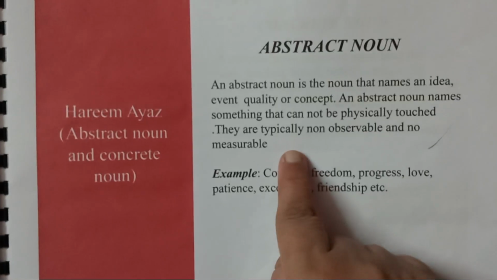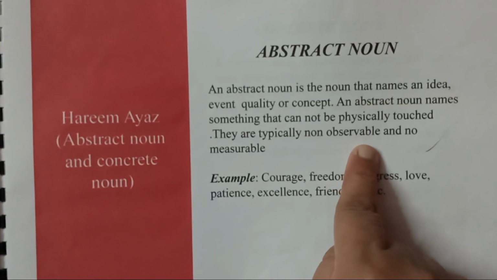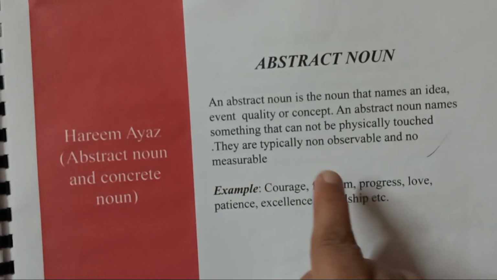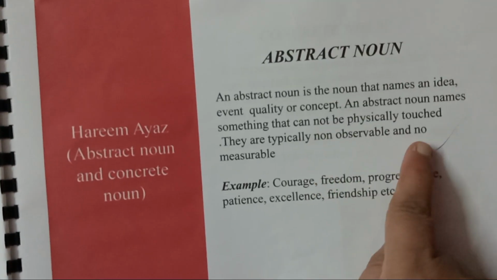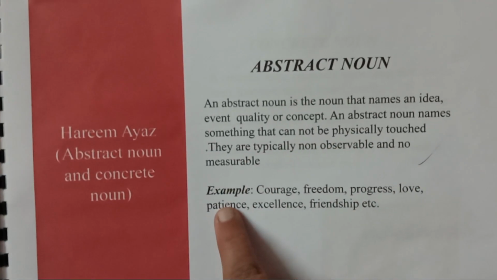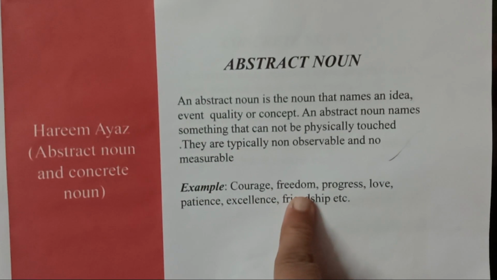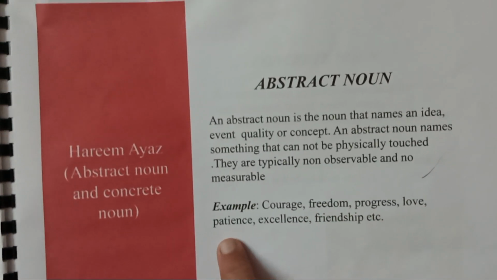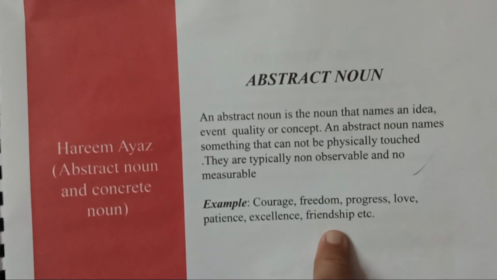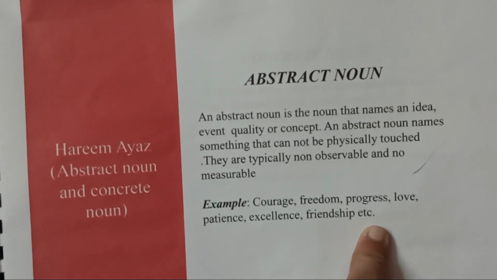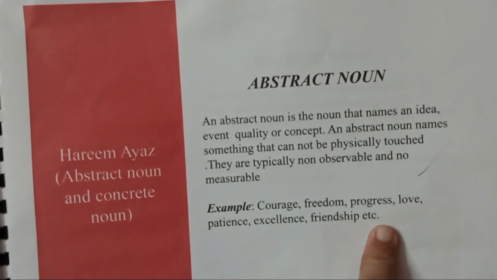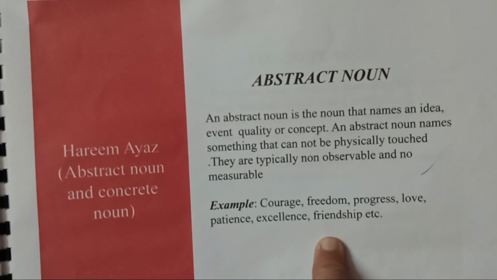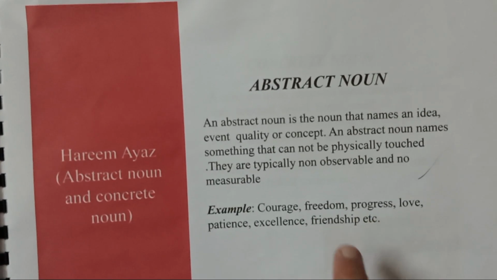They are typically non-observable and non-measurable. For example, courage, freedom, progress, love, patience, excellence, friendship, etc. So all these things are feelings. We cannot touch them. They are called abstract nouns.